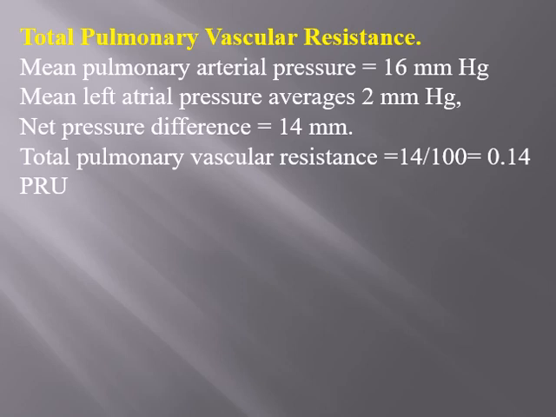And on the other hand, for the total mean vascular resistance in the pulmonary system, the mean pulmonary arterial pressure is 16, the left atrial pressure is 2 millimeters of mercury, and the net pressure difference is 14 millimeters, but the blood flow is the same, 100 ml per second. So the total pulmonary vascular resistance is only 0.14 PRU, or 1/6 of that in the systemic circulation.